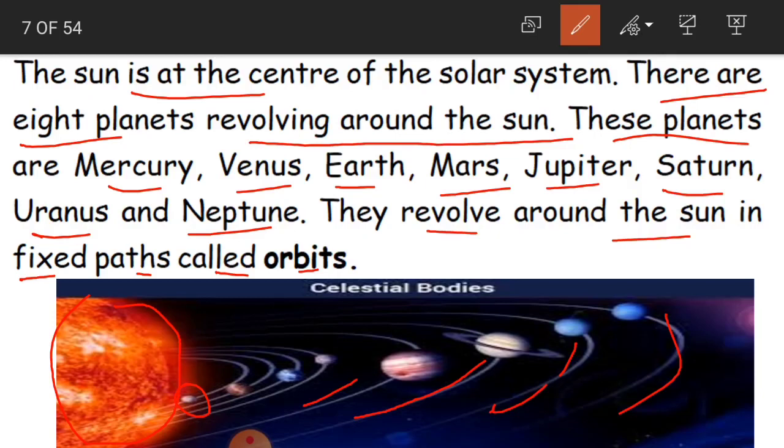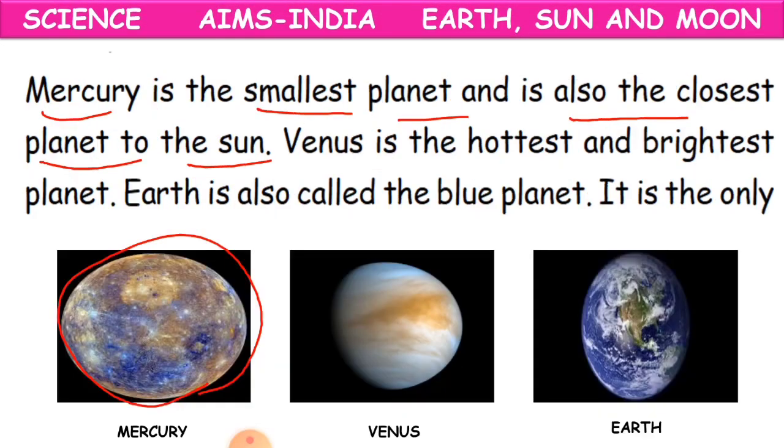And if you compare the size with the other planets, this Mercury planet is very small. So that is why this is the smallest planet, and it is also very close to the sun when compared to the other planets. Okay, children? So this is about the Mercury planet.